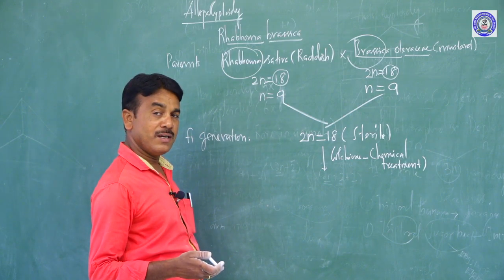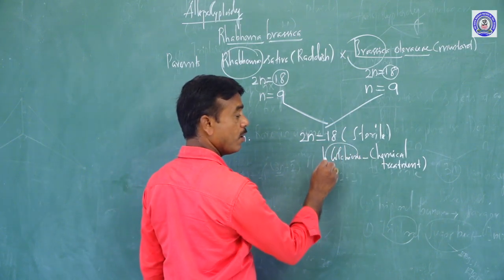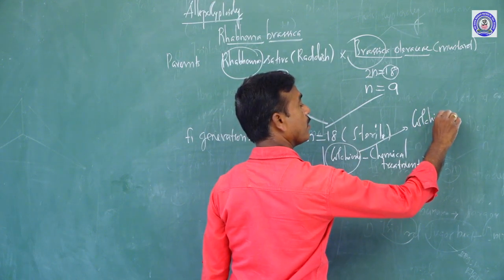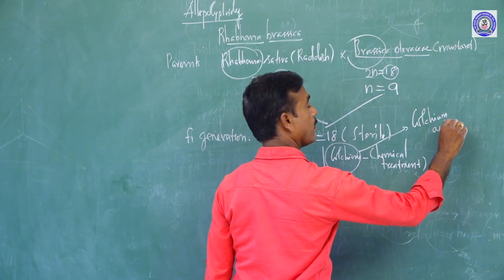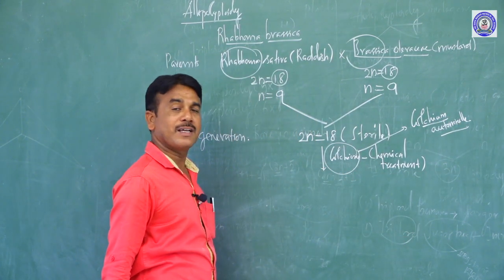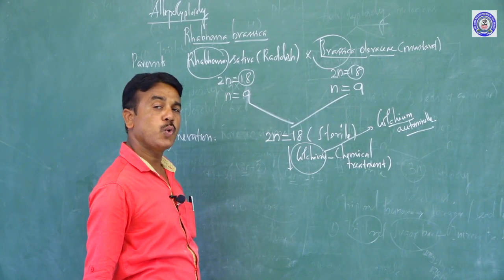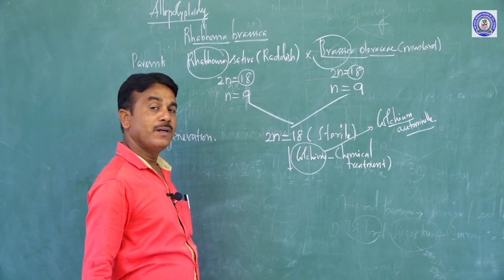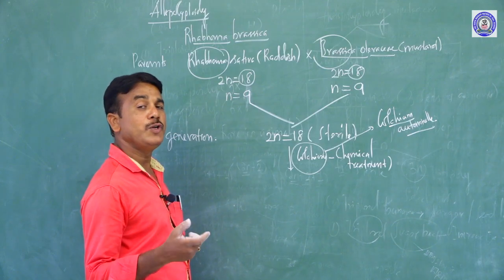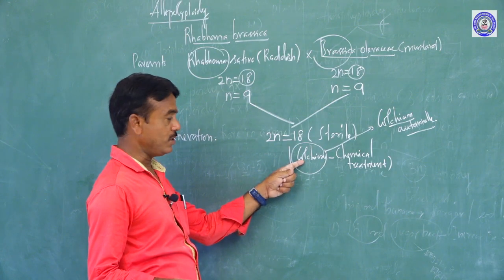Colchicine is derived from Colchicum autumnale, from the root or corm, and applied to the tip of the plant to induce polyploidy.